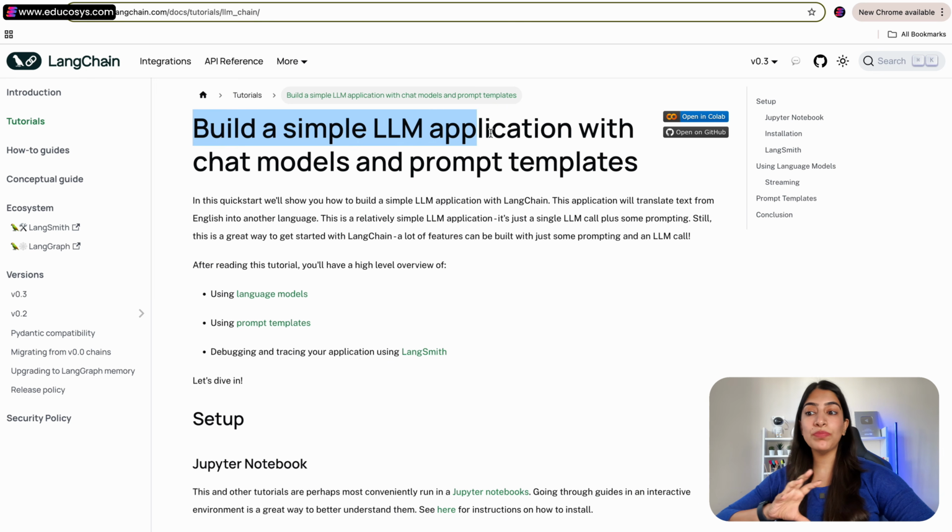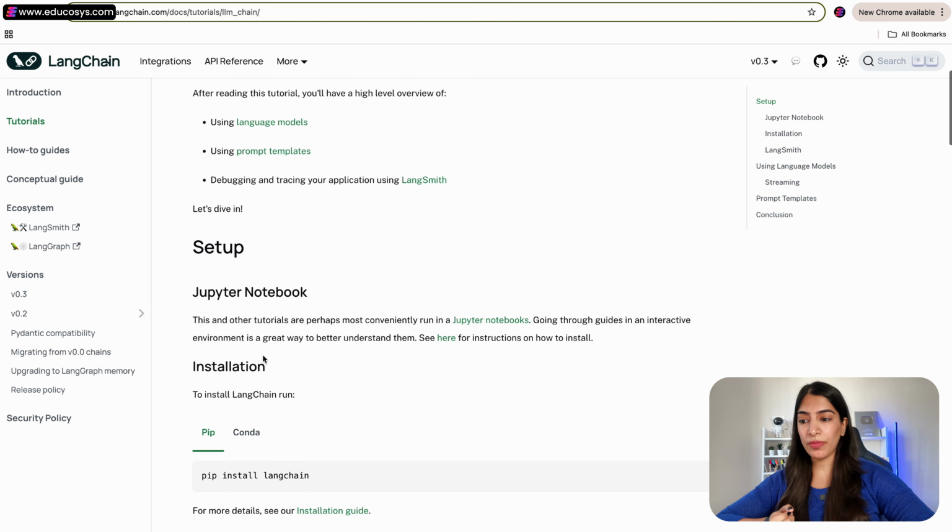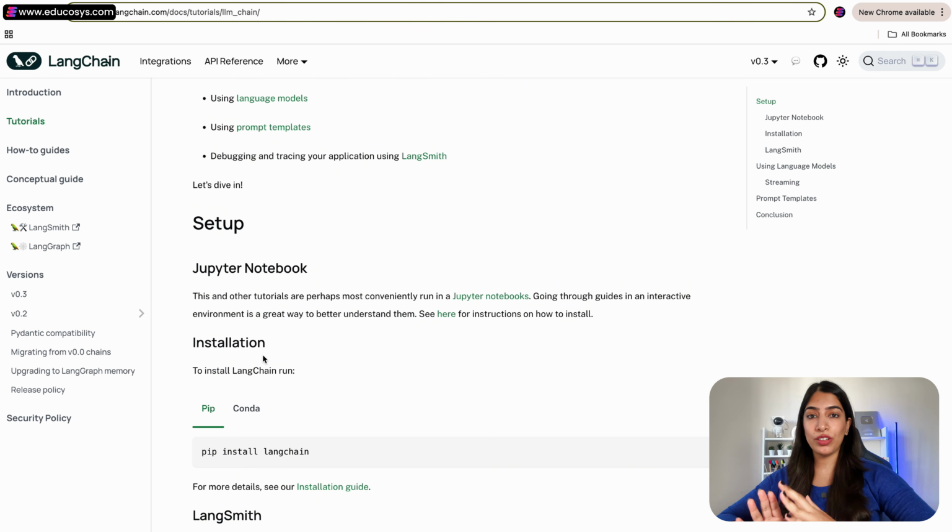This is about building a simple LLM application with chat models and prompt templates. So as you can understand, chat models and prompt templates are very, very important topics and we'll be focusing on them. The documentation over here is just amazing. But let's get started with a simple setup for now. See, the focus is going to be on building the app in this video. So the setup that we are going to use is going to be very simple.